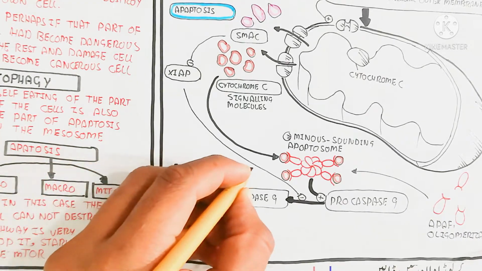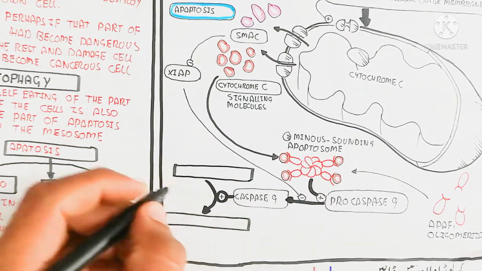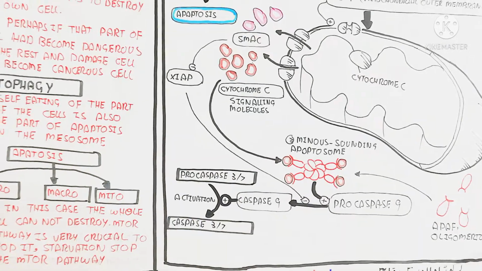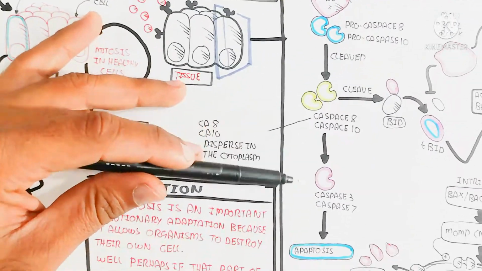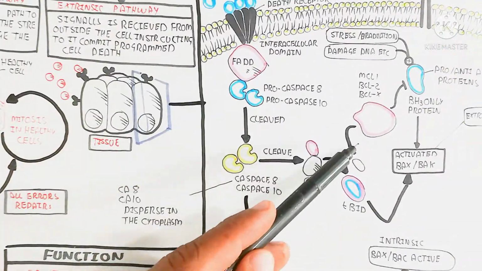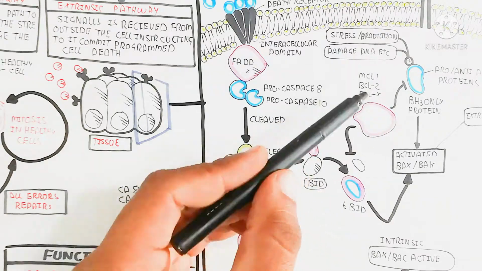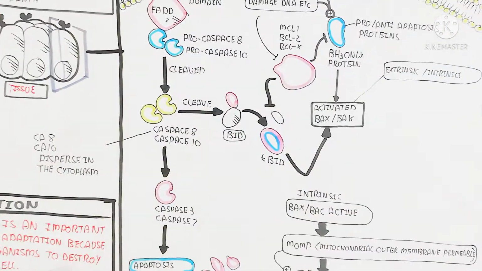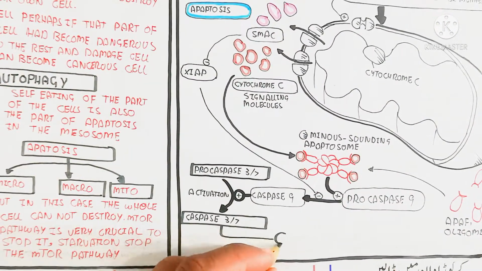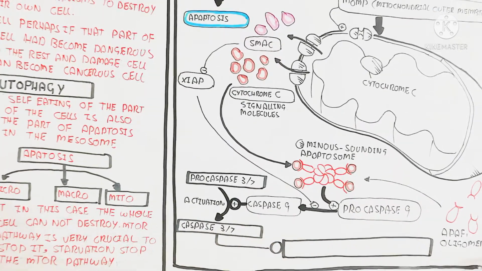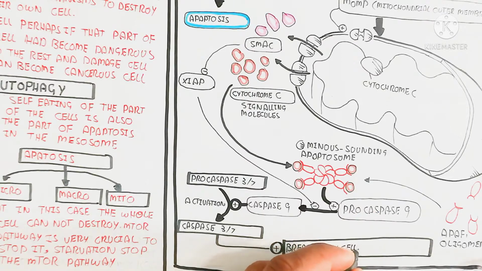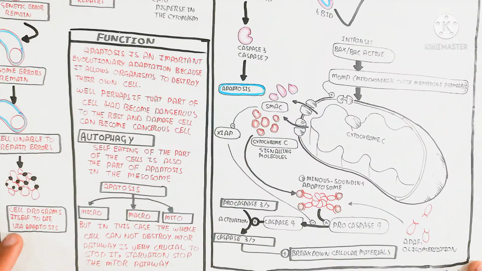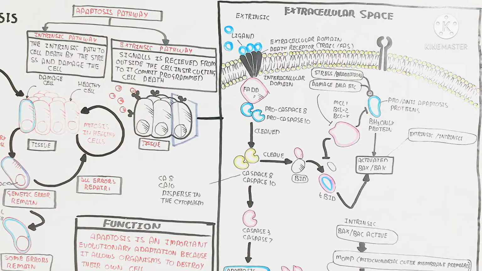After caspase 9 production, procaspase 3 and 7 are activated, as in the extrinsic pathway, but here through caspase 9. This is the intrinsic pathway, which does not require the outer ligand. Here the damaged DNA stimulates the pathway while MCL1, BCL2 and BCLX inhibit it in a healthy cell. Caspase 3 and 7 are activated to break down cellular material. So remember, this is the major mechanism you need to understand.